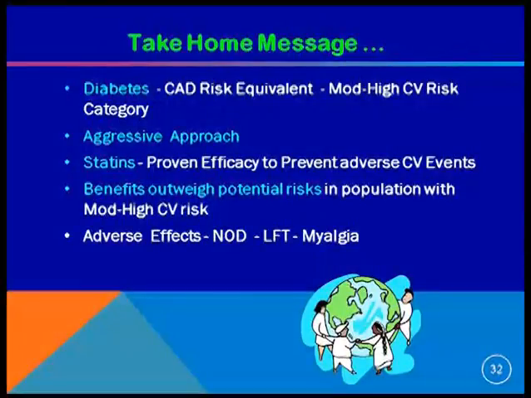So the take home message, friends, is that diabetes is a coronary artery risk equivalent. There is a moderate to high risk category. We have to have an aggressive approach, no doubt. Patients who are in the moderate to high risk category, we have to be aggressive. Statins have a proven efficacy. Benefits outweigh the potential risk. Adverse effects, I have already told you, are new onset diabetes, abnormal LFT and myalgia.